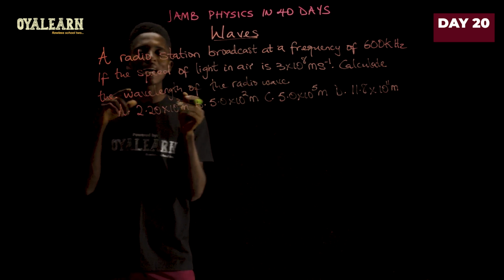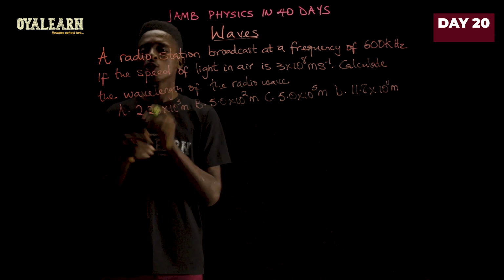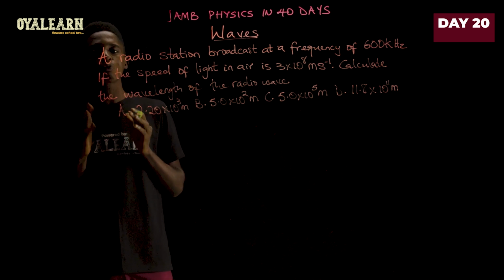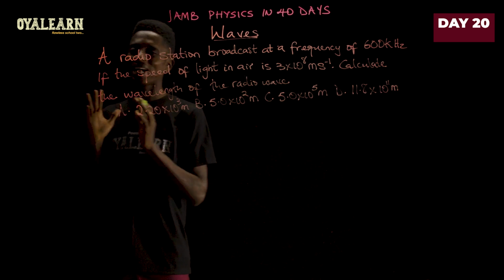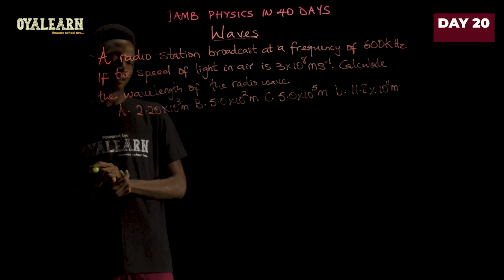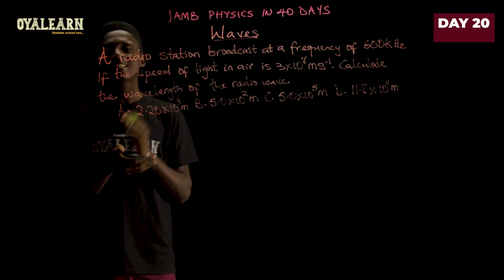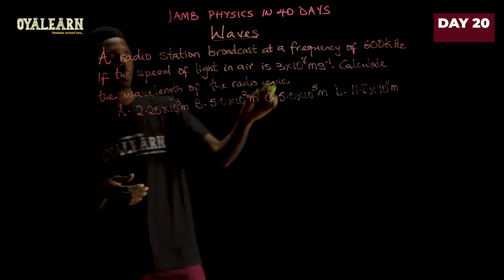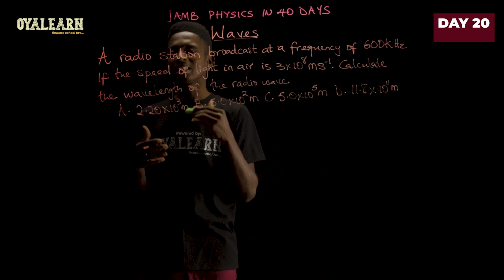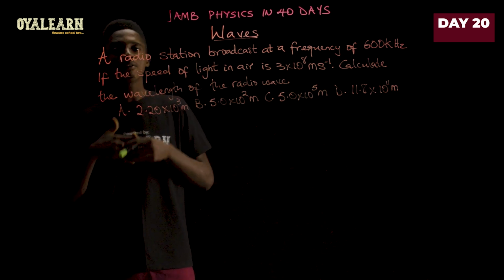Now, with this, I have to mention that one of the major differences between electromagnetic wave and mechanical wave is the speed at which they travel. The speed of electromagnetic wave is the same as the speed of light, which is what is mentioned here. And the speed of mechanical wave varies.